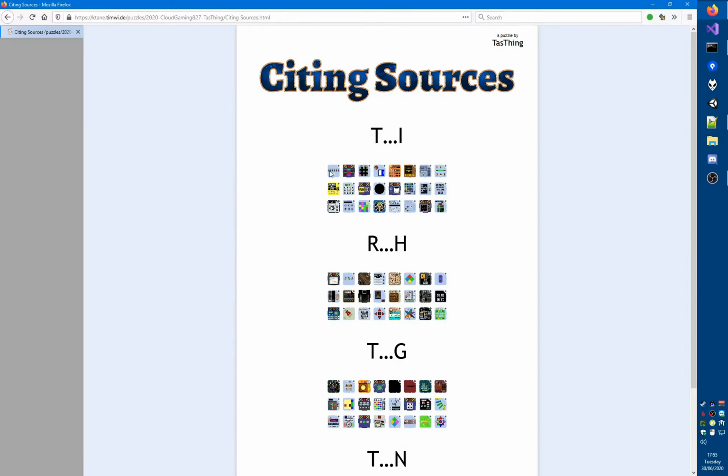Ooh, okay, so we have quite a few modules here, and then it says T...I, and this is a single ellipsis character, not three separate dots. That is interesting. Okay, citing sources. Oh, I see, sources, right, all of these here are Timwe modules except for this one, and this, wait, hang on, no. Not all of them are Timwe modules. This could be a task thing.